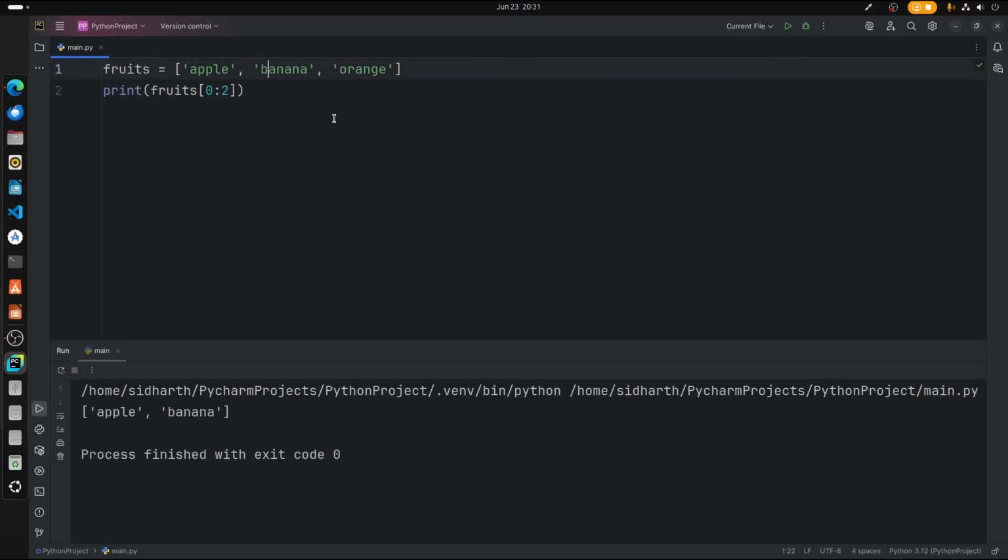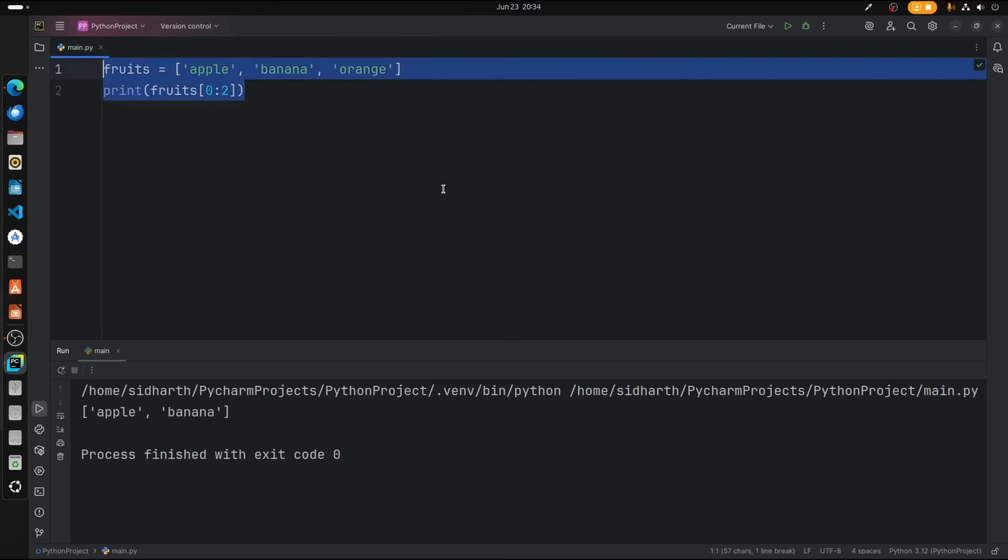0, 1 and 2 get sliced. The starting point is 0, and 2 gets sliced because the ending point is 2. Not only that, we can even perform iteration through the list. So how do we do that? It's very simple. What we do here is create a for loop, and we can iterate through the entire list of fruits.